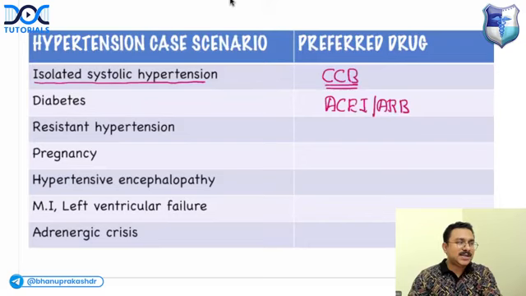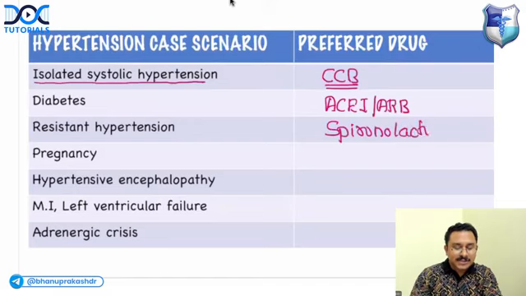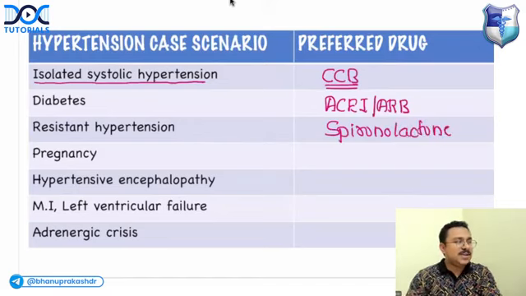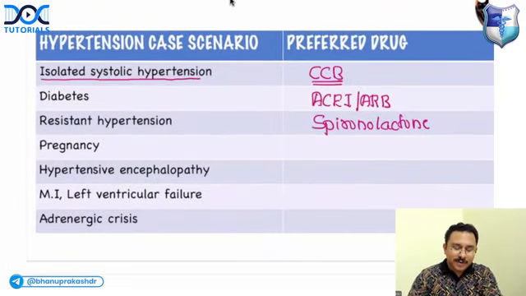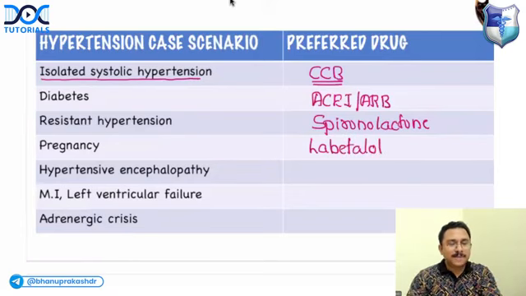Resistant hypertension, what is the drug of choice? The drug of choice is spironolactone. And the definition of resistant hypertension is a previous FMGE question. Resistant hypertension means the patient's BP is not controlled despite being on 3 antihypertensive agents, one of which is a diuretic. What is the preferred drug for hypertension in pregnancy? Labetalol. You can also use other drugs like alpha-methyldopa.